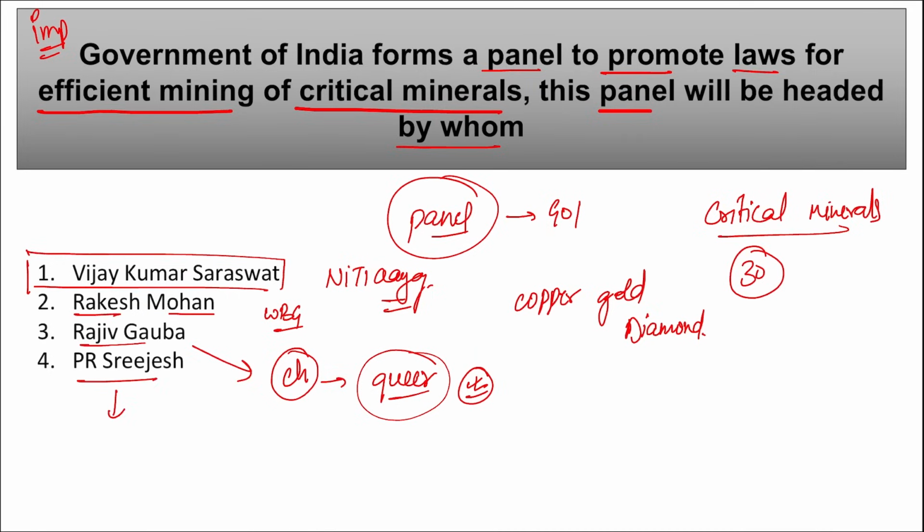If we talk about PR Sreejesh and Camilla Karam, they were appointed as the co-chairs of the new FIH Athletes Committee, that is the Hockey Federation's Athletes Committee. They were appointed here as the co-chairs, correct?